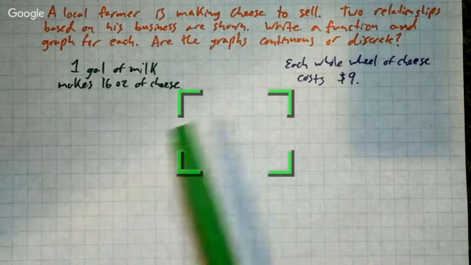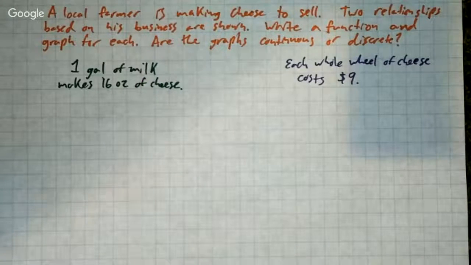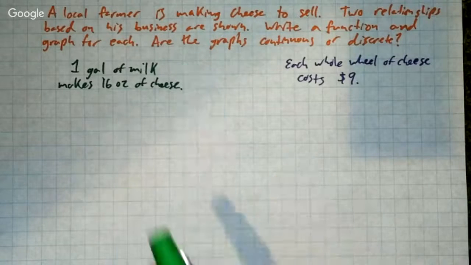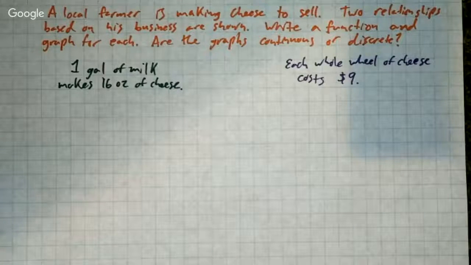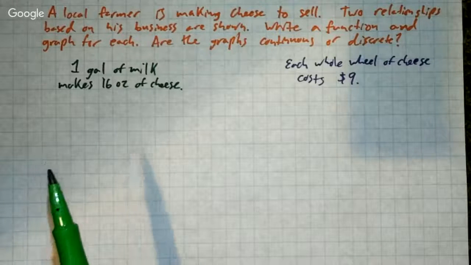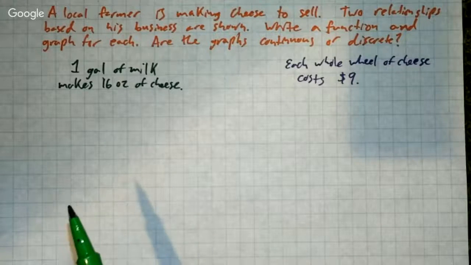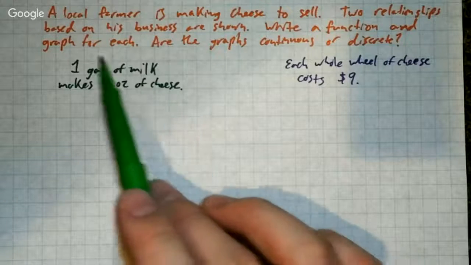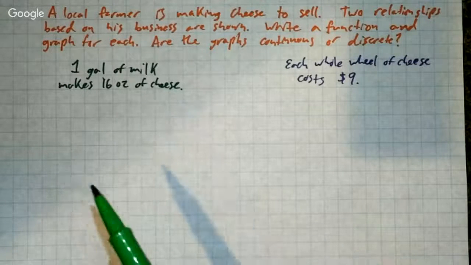So let's start with the green side over here, where we need to talk about how 1 gallon of milk makes 16 ounces of cheese. Well, we're going to do our 2 steps, step 1, step 2. Before we get into that, though, I want to mathematically write this out. I understand that 1 gallon of milk makes 16 ounces of cheese, but we need to make a decision on what our equation, our function, is going to be. So let's see. What are you trying to find? You're saying 1 gallon of milk makes 16 ounces of cheese. Okay, so we need cheese and milk to be our two variables, right? Gallon of milk and how much cheese do you make?